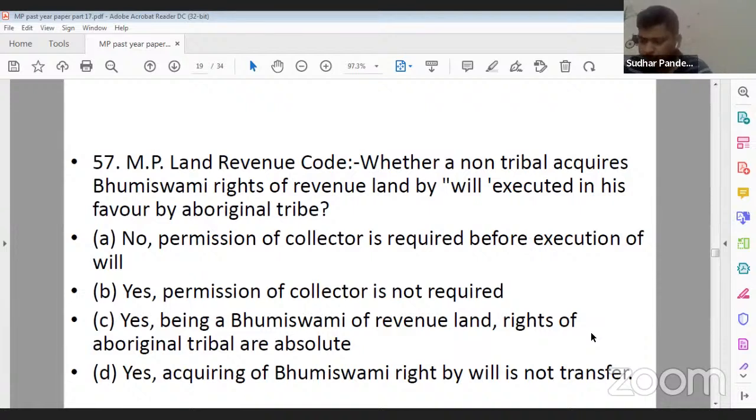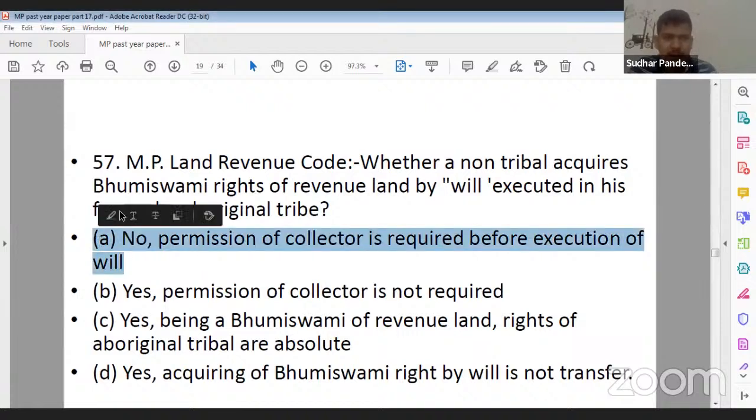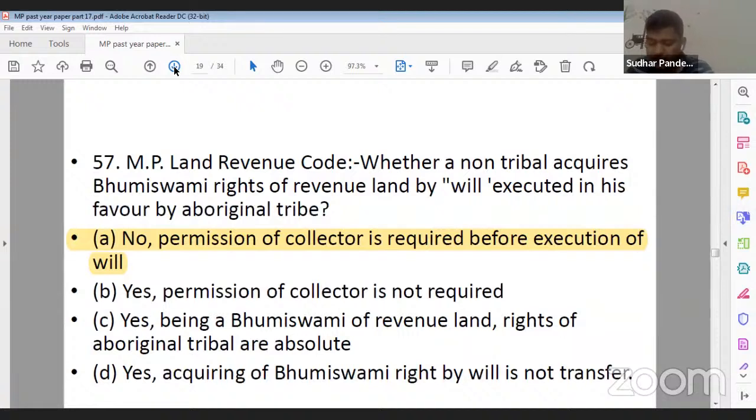Question 57, what should be the correct answer? Yes, A for Ahmedabad is the correct answer, Viniji. No, the permission of the collector is required before the execution of such a will. If a tribal person is transferring land to a non-tribal person, then it simply requires the permission of the collector for execution of such a will.